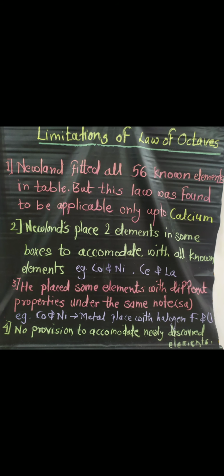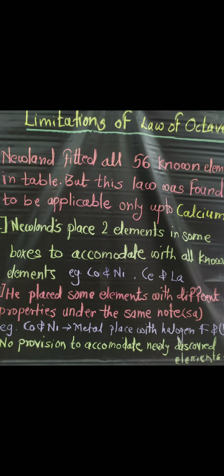See the first limitation. Newlands fitted all 56 known elements in the table, but this law was found to be applicable only up to calcium. This is the first limitation. Then the second limitation: Newlands placed two elements in the same box to accommodate all known elements.